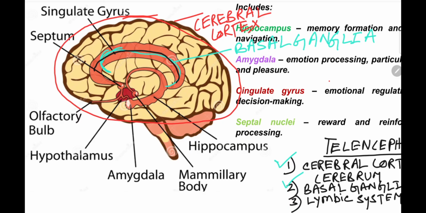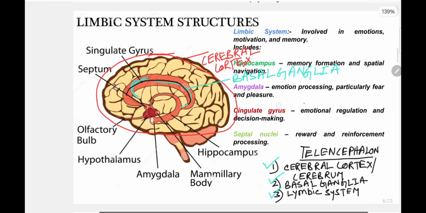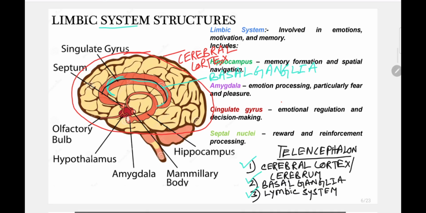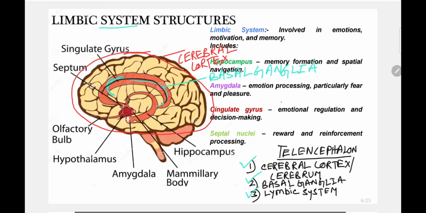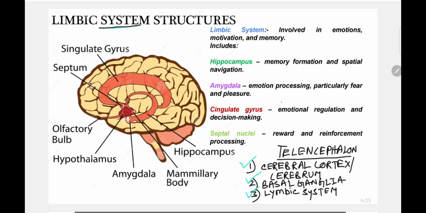Cerebral cortex, basal ganglia, and another system, the limbic system. System means a cluster of organs. We know that a cluster of a few cells makes a tissue, a few tissues fuse to form organs, and a few organs form a system. So the limbic system is a cluster of organs, basically the hippocampus, here, that part.